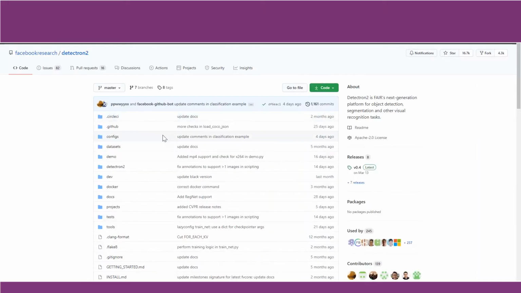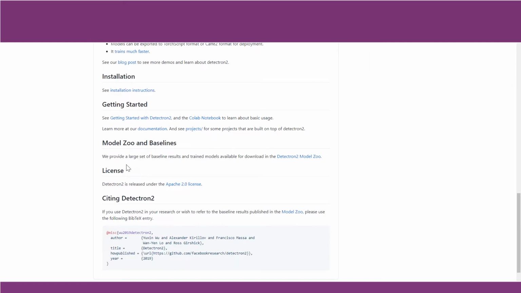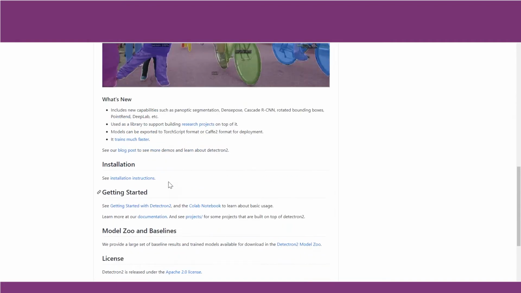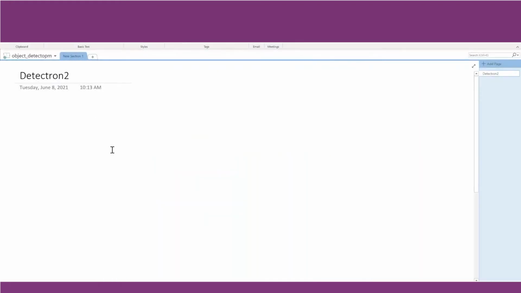As you can see on the screen, this is the official GitHub repository of Detectron 2. It is a development from the Facebook research group and is one of the more robust frameworks for object detection. Especially, it is known for its segmentation models. In this session, we are going to apply Detectron 2 for various case studies.